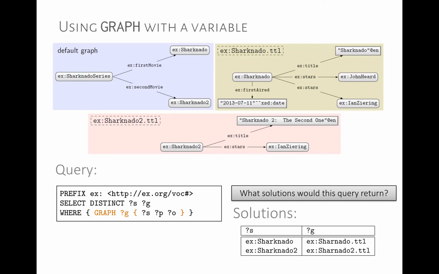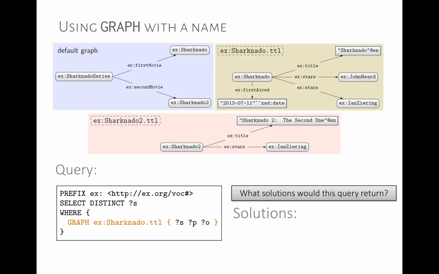Okay, so the point here is that when we use graph, we're only going to query over the named graphs. We can use graph with a variable. The graph clause only ranges over the named graphs. This is because the default graph doesn't have a name. So what would we put for G here? We don't really have a value for G. We don't have a name for that graph, so there's nothing to return.